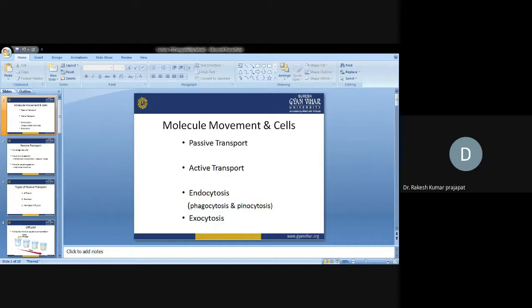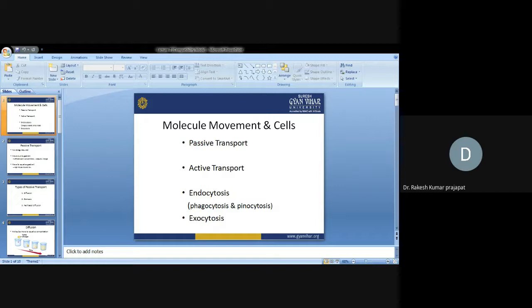Difference in concentration means high concentration to low concentration, high pressure to low pressure, high voltage to low voltage, high charge to low charge, likewise. Molecules can automatically move through concentrations. They can move to equalize the gradient.